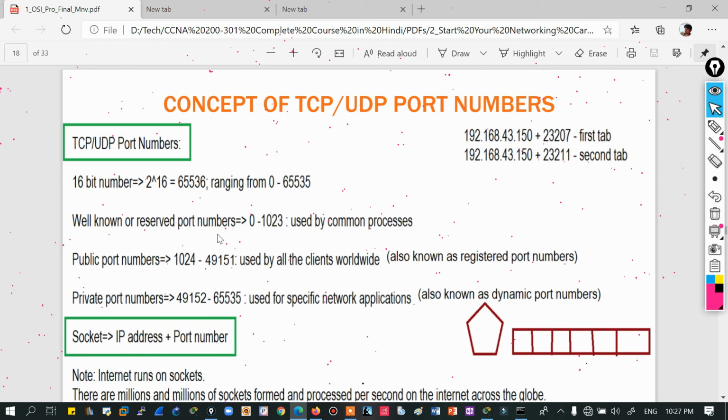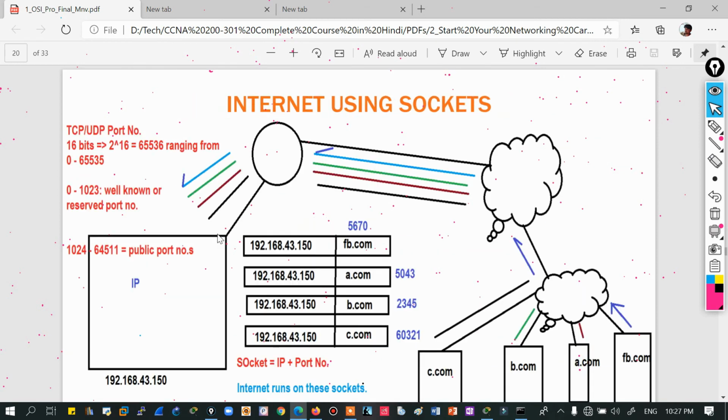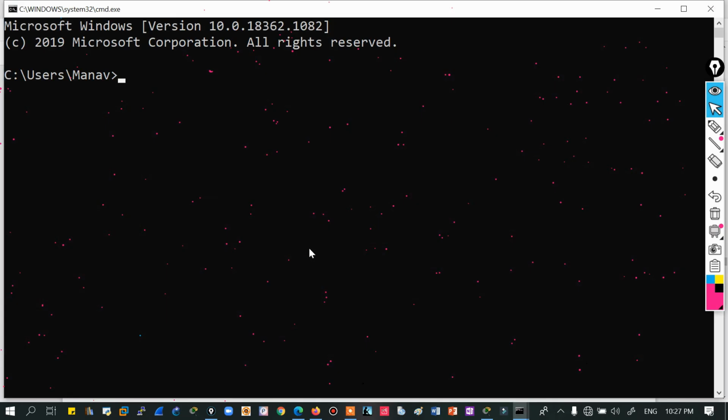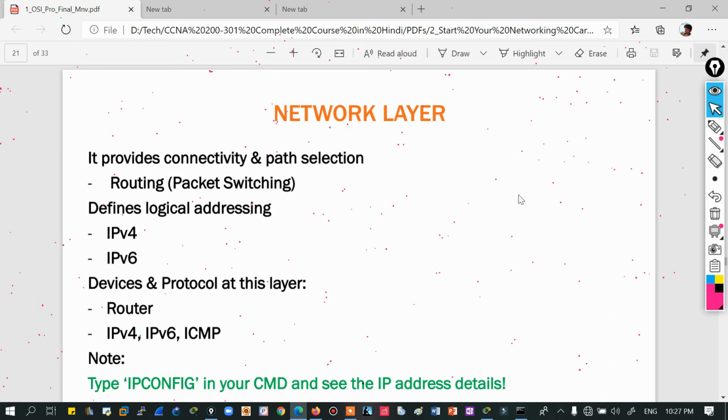Then the concept of TCP UDP, port numbers, three-way handshake, internet using sockets we have done. Network layer, you can see IPv4 is there, IPv6, routers are there, and how to check your IP information. You can go to the CMD of your Windows and you can type ipconfig, right? So you will press enter, you will get the IP address details, and to get all MAC and other details you will type ipconfig space /all, right? Fine. So in later videos we will discuss how to check the IP details in Mac and in your Linux computer.